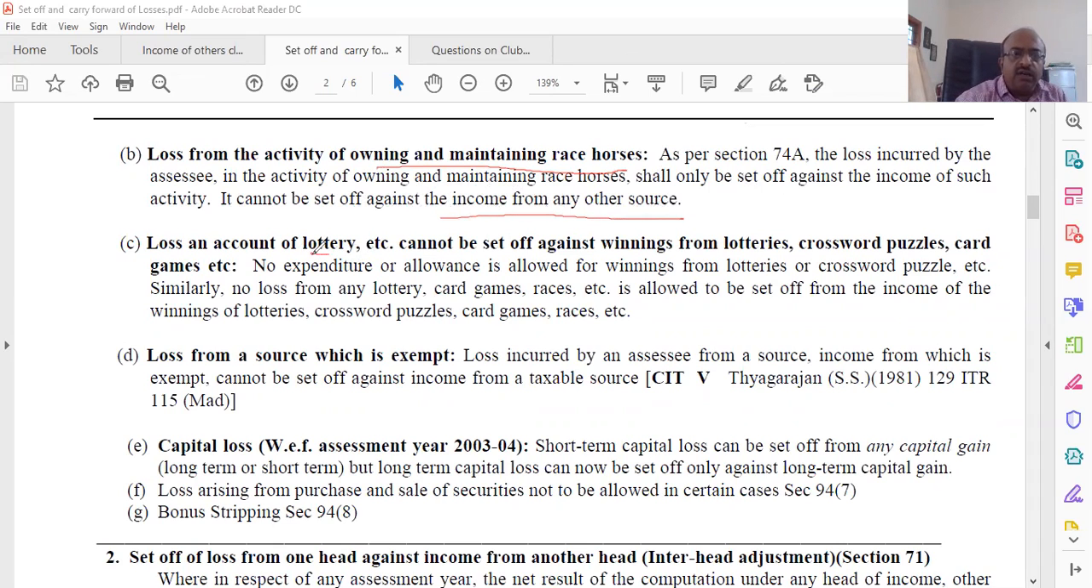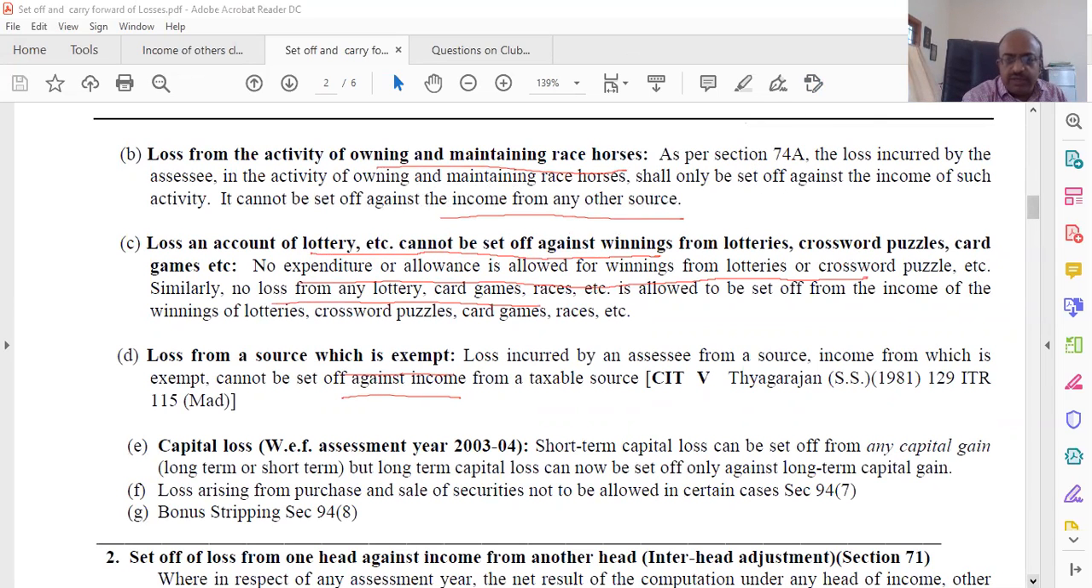Same with loss on account of lottery. No expenditure itself is allowed in case of winnings from lotteries or the like. Therefore, no loss from that lottery can be adjusted. It cannot be set off if you incur a loss. That means you buy a lottery ticket and you don't win. There is a loss. You cannot adjust. Loss from a source which is exempt. Again, same thing. If you are not having any income and there is a loss from that, then that also cannot be set off.